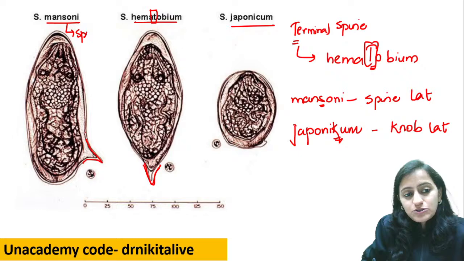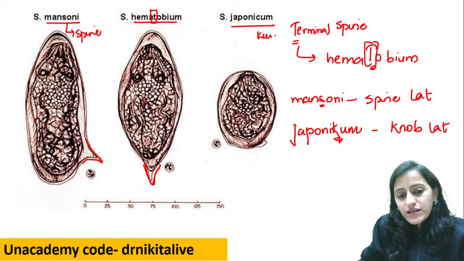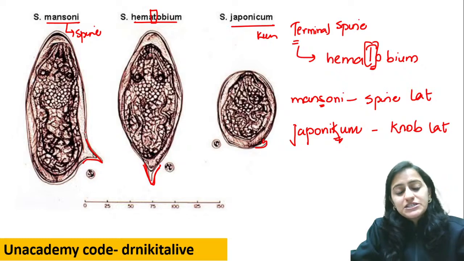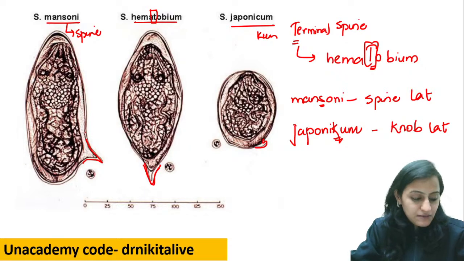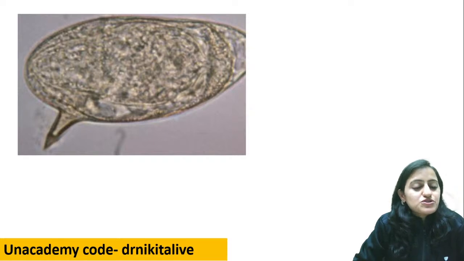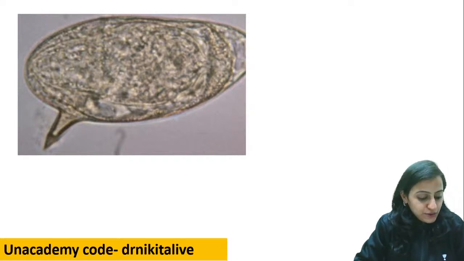This is spine, so this is Manzoni. Japonicum has a lateral knob. Okay, so this is how you identify the schistosoma eggs. Very important. Now tell me, what egg is this? Which schistosoma egg is this? Hematobium, Manzoni, or Japonicum?